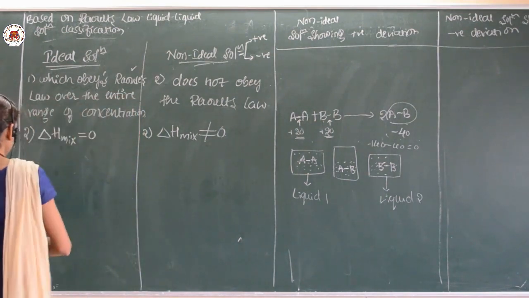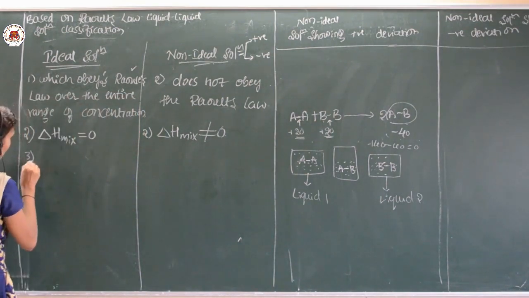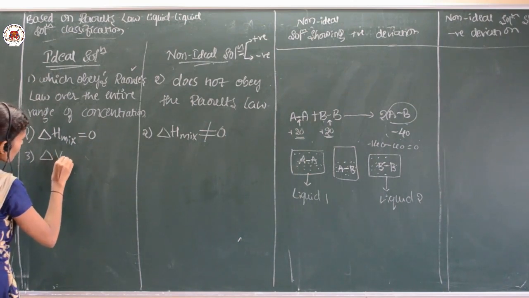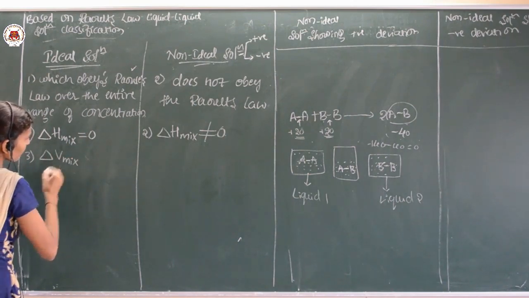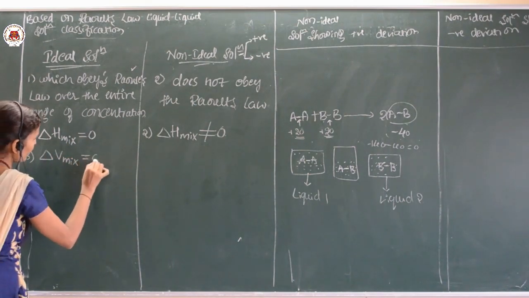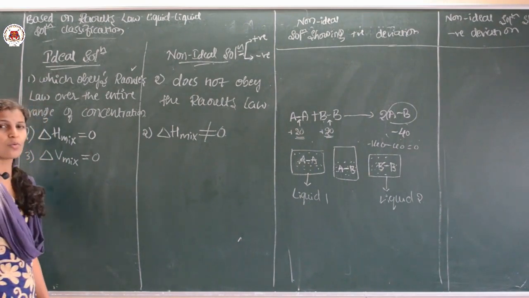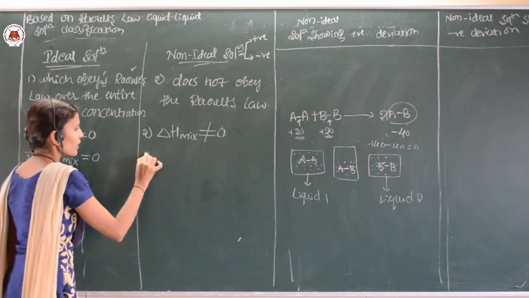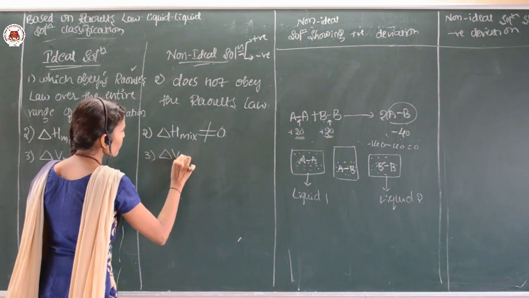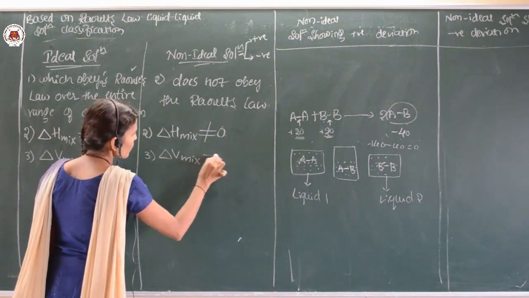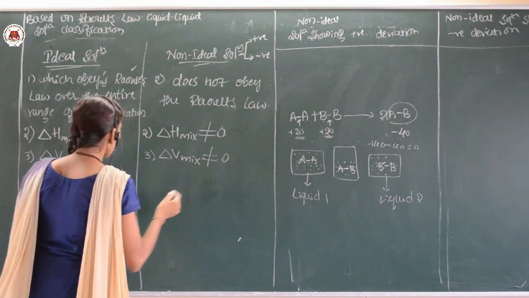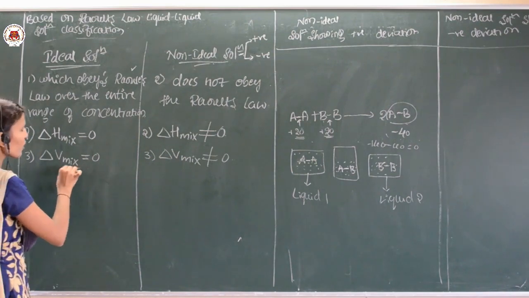So next point. Delta V mixing is equal to 0 for an ideal solution. Here, for non-ideal, delta V mixing is not equal to 0. It means there is no change in the volume.